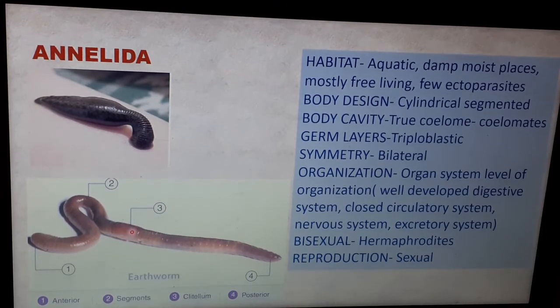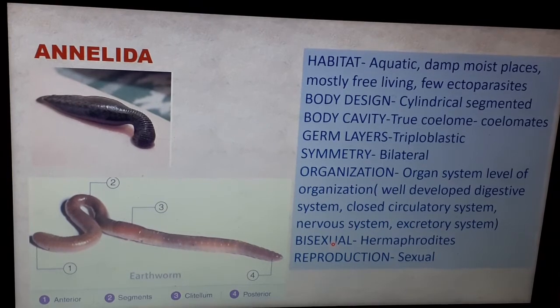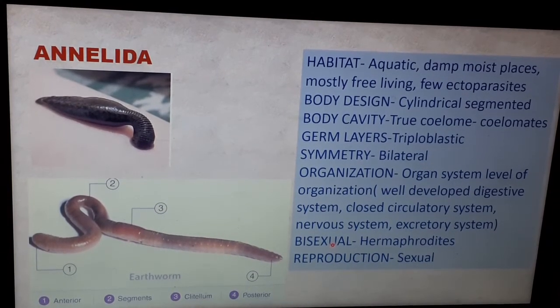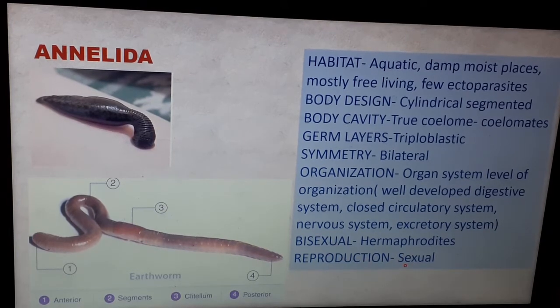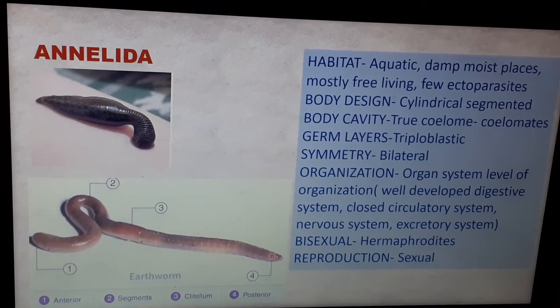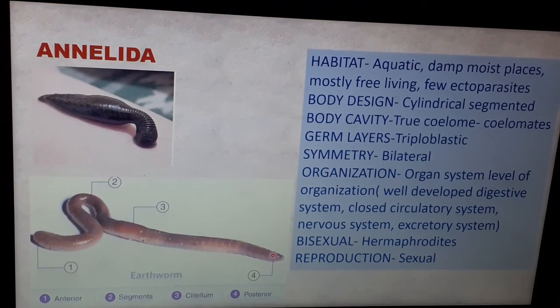Coming to their sexuality, they are bisexual. That means hermaphrodites. They do not have separate sexes. Both the gametes are present within the same individual. Then reproduction is, of course, what? Sexual mode of reproduction. Coming to their mode of respiration, they have a moist skin. If you have seen, it is very slimy to touch, and hence they respire by the skin.